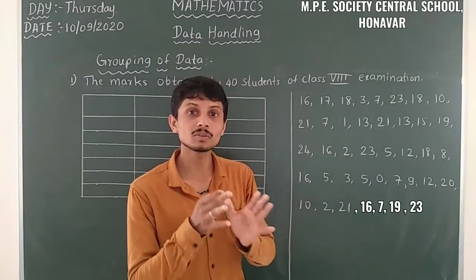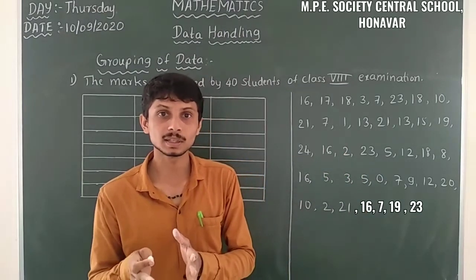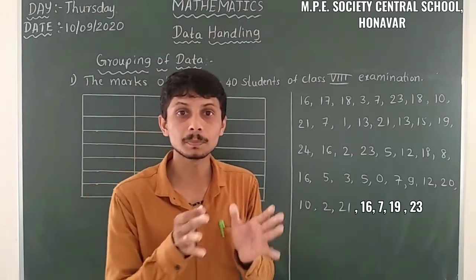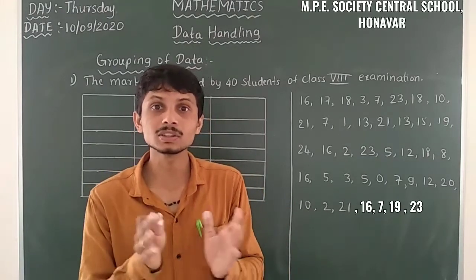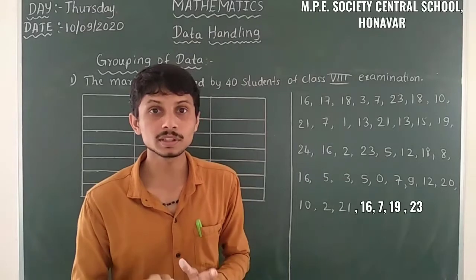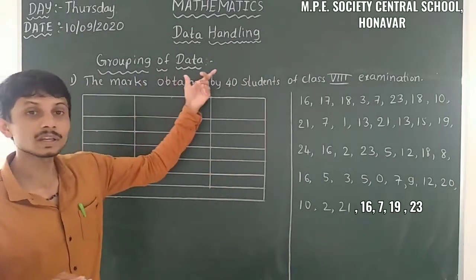So here we have to take intervals. That means we take a bunch of numbers as one group. That's why we call it grouping of data.